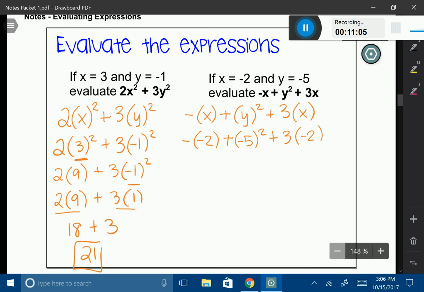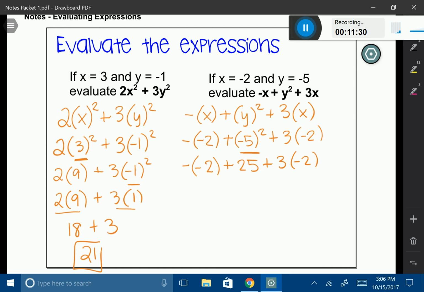Okay, order of operations says exponents first, so let's take care of negative 5 squared. Notice negative 5 is in parentheses, so it's going to be negative 5 times negative 5, because negative 5 is my base. So I have negative negative 2 plus 25 plus 3 times negative 2. Now I need to take care of some multiplication. Notice how I have a negative and a negative. That's our double negative. So I can take care of it. That turns into a plus, doesn't it?